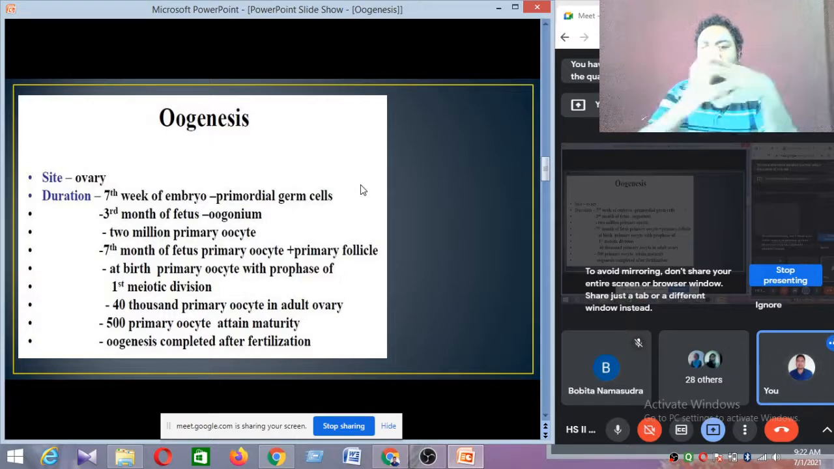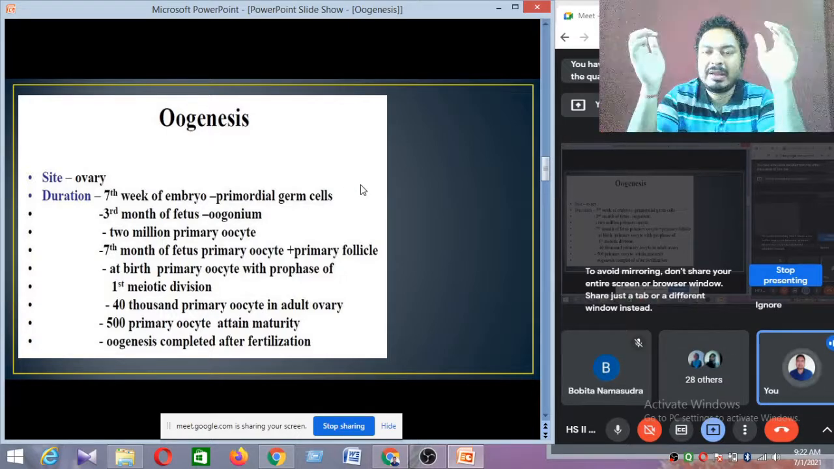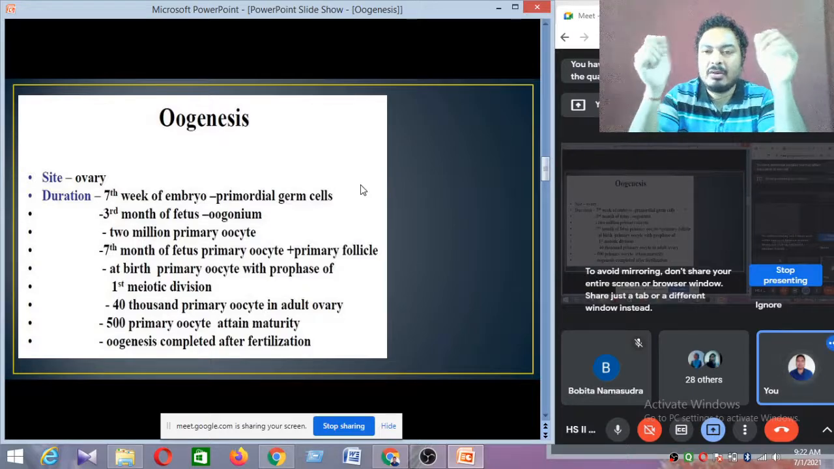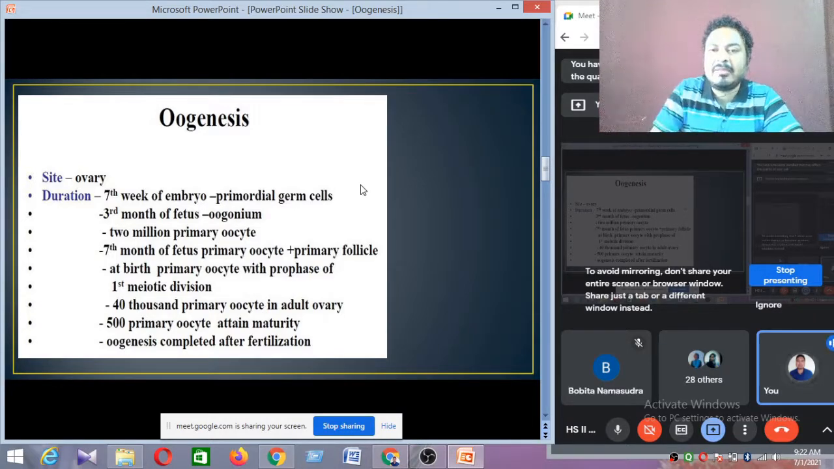Now see, suppose a mother is bearing a child which is a female child. Inside a mother's womb, a female child is developing. The developing female child is only at the 7th week embryonic stage.